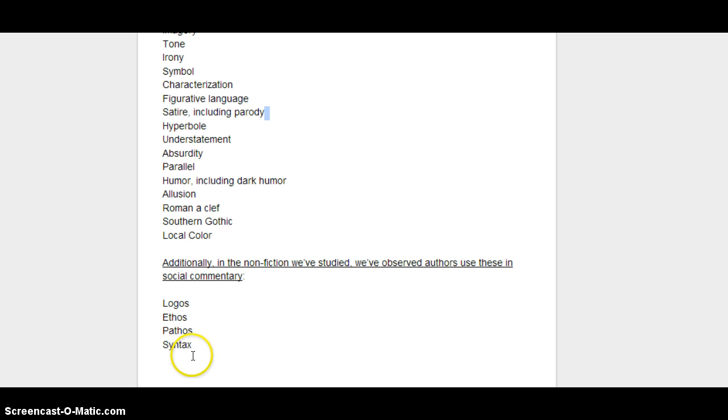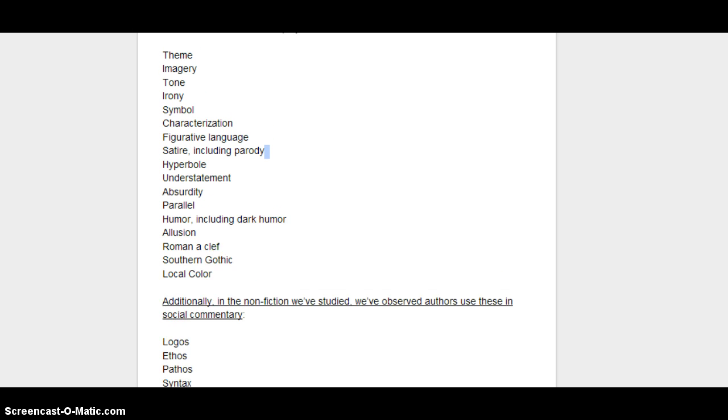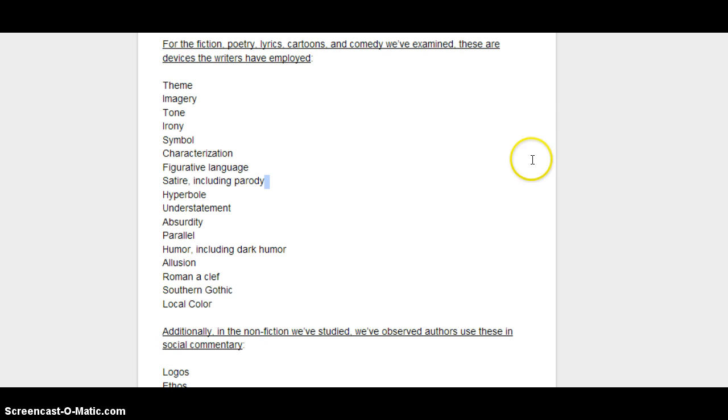And then we'll also talk about syntax, which is the way we string words together to make meaning. Okay, so there's a definition that you can note for syntax. If I gave all of you a list of 50 words or 100 words or whatever, you could all use them and use them well. The way that you put them together will differ based on your style. Okay, so this is a handy review document. Spend a little bit of time in class and note those that you don't remember or don't know well. Some were covered more than once, some were covered more than others, but this is our running list to date.